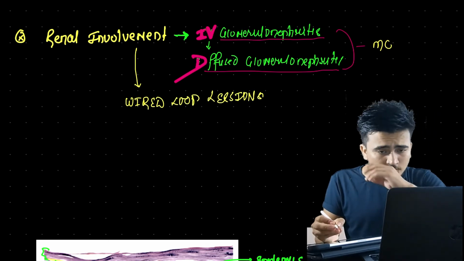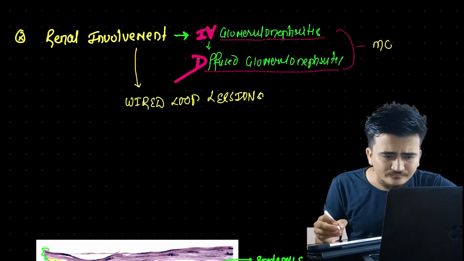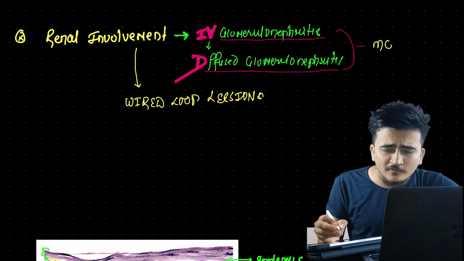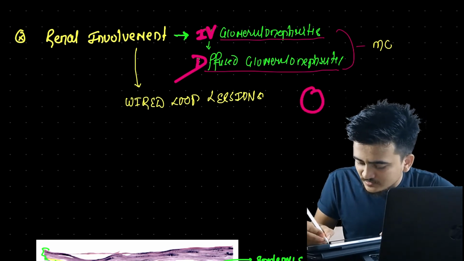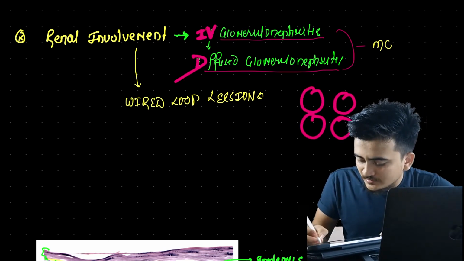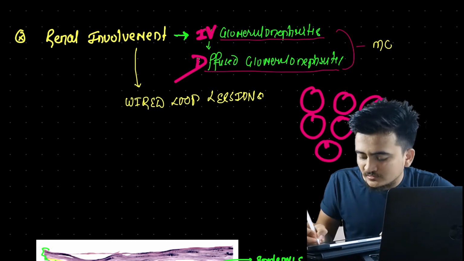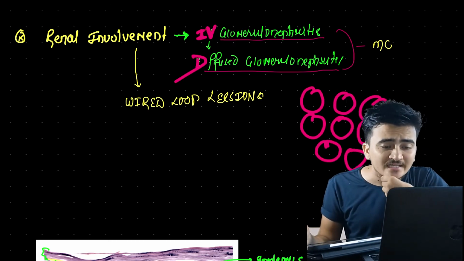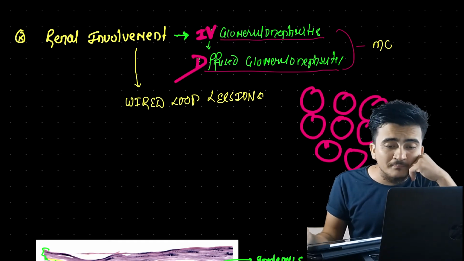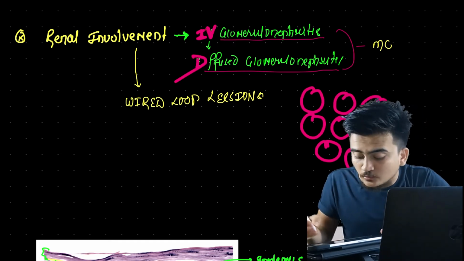Now what are these wire loop lesions? If we see blood vessels in glomerulus, let us suppose these are the blood vessels in glomerulus, right? What will happen here is we will see deposition of immune complexes in the peripheral part of these glomeruli.